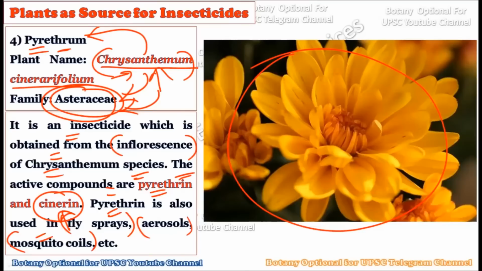So basically many types of insects can be killed by using this pyrethrum chemical compound, and this natural pyrethrum is a secondary metabolite coming from the plant called chrysanthemum, which belongs to the plant family Asteraceae. The flower portion or the inflorescence is the portion of the plant from which this pyrethrum is extracted. Along with the pyrethrum, there is another chemical compound called cinerin. Both of these chemical compounds show insecticidal properties to deter many different types of insects.